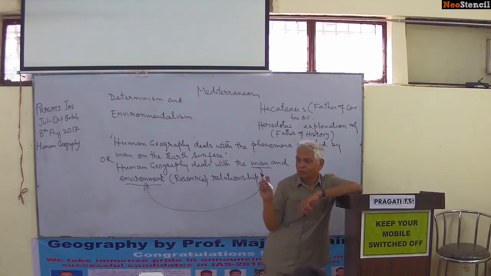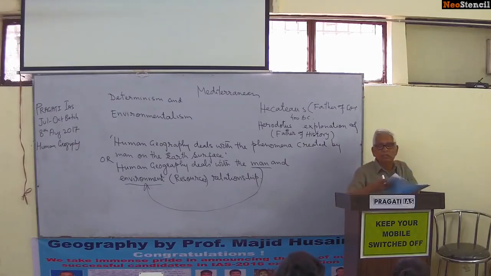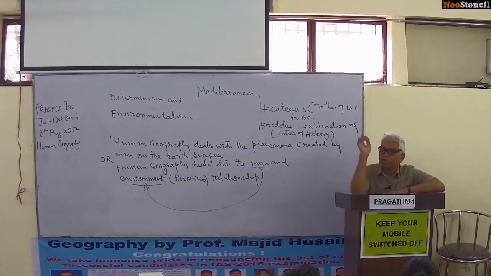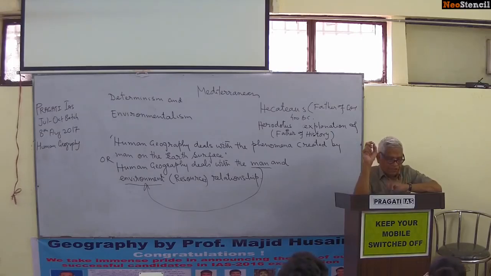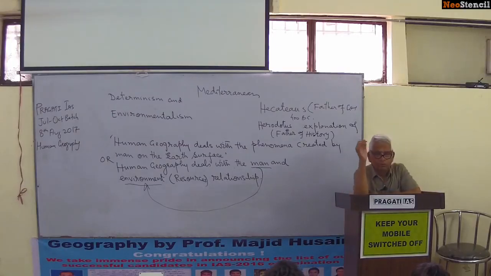Now write down what determinism is. Determinism: the point of view that physical environment controls the human activities and actions is known as determinism.